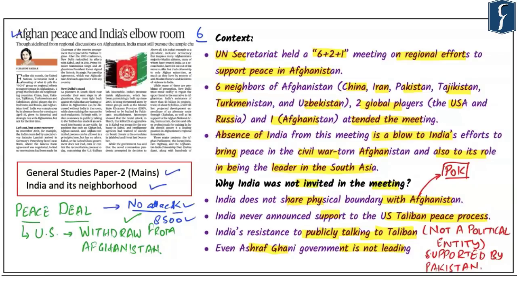This peace deal is actually imposed by US on the people of Afghanistan, and Ashraf Ghani government is not in favor of talking to Taliban. The reason for this is very simple. Taliban does not accept Ashraf Ghani government as a democratically elected government. Moreover, if these talks succeed, then there will be problem for Ashraf Ghani government because Taliban will come to power and Ashraf Ghani, who is a democratically chosen leader, will be out of power. In such a scenario, even great relationship between India and Ashraf Ghani government of Afghanistan is not going to help India's cause in being a partner in this peace negotiation or deal.